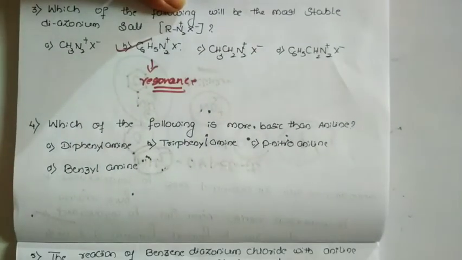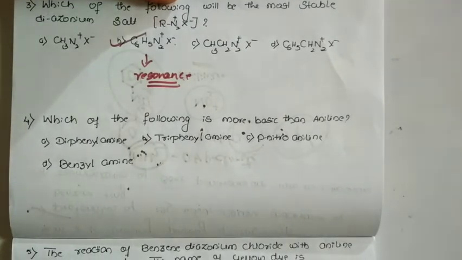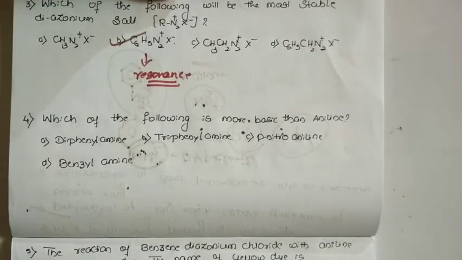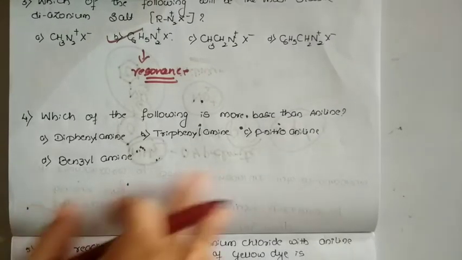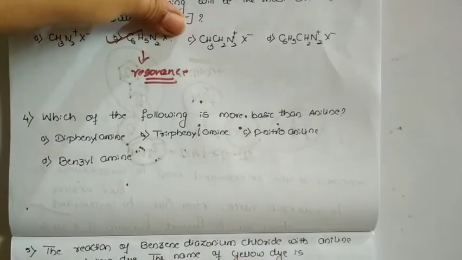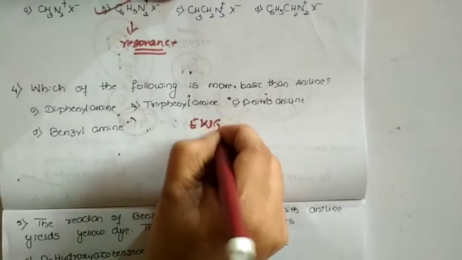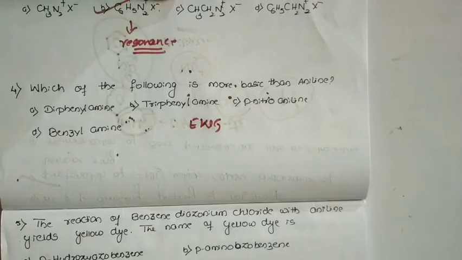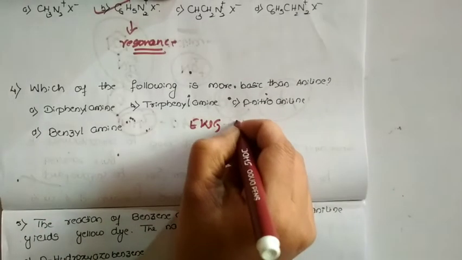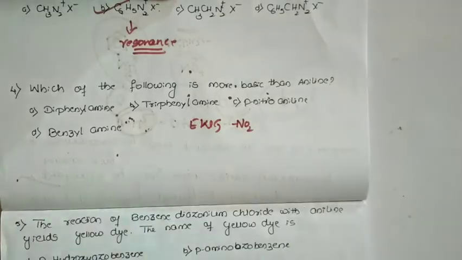Let us move to the next one. Which of the following is more basic than aniline? Quite interesting. We know that aniline is already basic in nature. On what factor do the acidic or basic properties increase? Dear students, a simple trick to remember: if an electron withdrawing group is present, for example the nitro group, this is an electron withdrawing group.